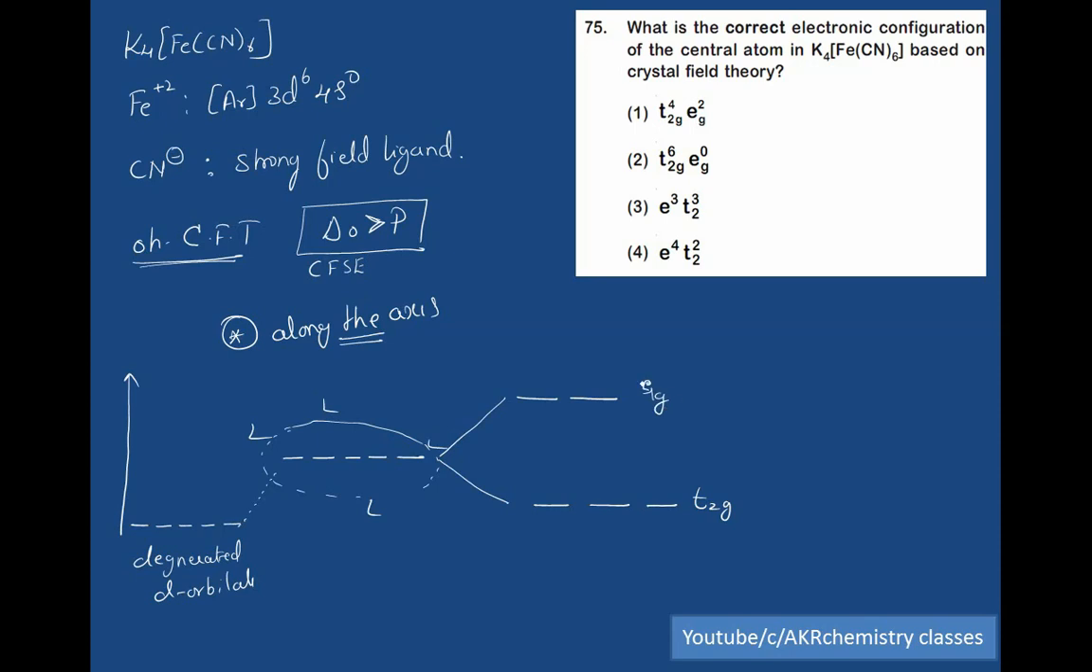Now I need to fill the electrons. How many electrons are there in iron? 1, 2, 3, 4, 5, 6. First we need to fill the electrons into the lower energy orbitals followed by the higher energy. 1, 2, 3. We should follow Pauli's exclusion principle. So all 6 electrons are present in T2g and there are no electrons in Eg. Therefore the electronic configuration can be written as T2g6 Eg0. So the second option is the right answer for this question.